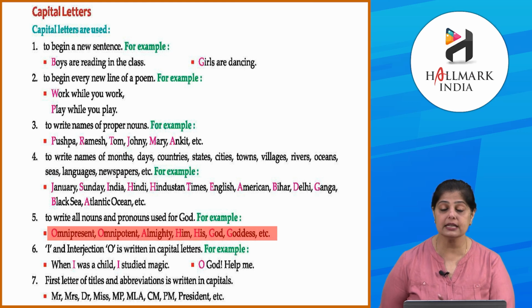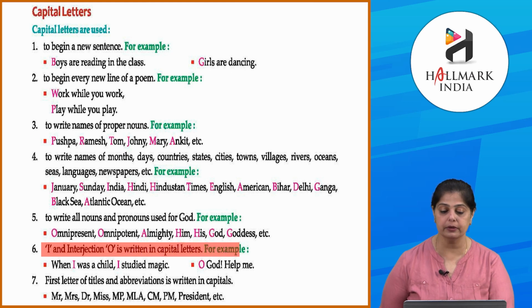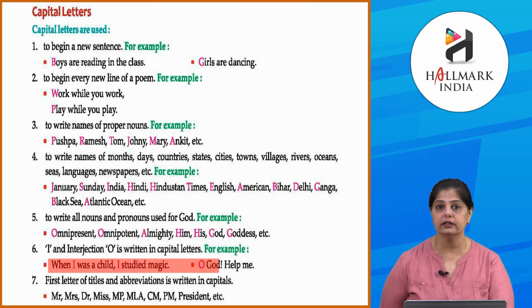Now, next is I and interjection. Okay. O is written in capital letters. For example, when I was a child, I studied magic. Oh God, help me. देखा, O and G both are capital. Help का H is capital. Okay.